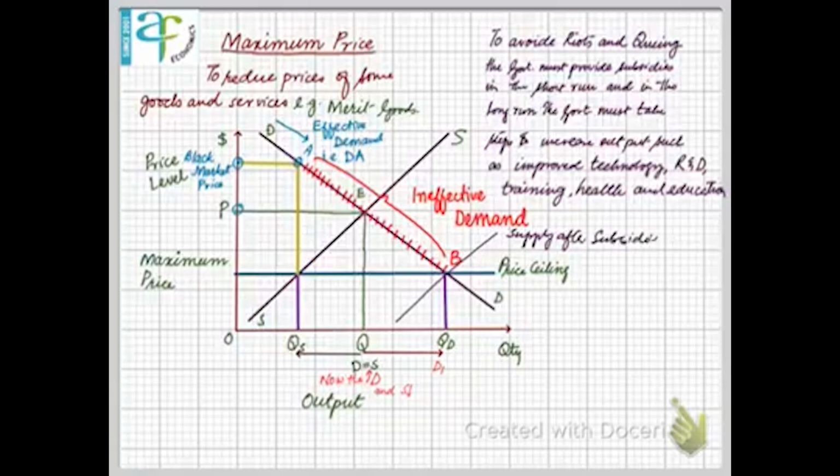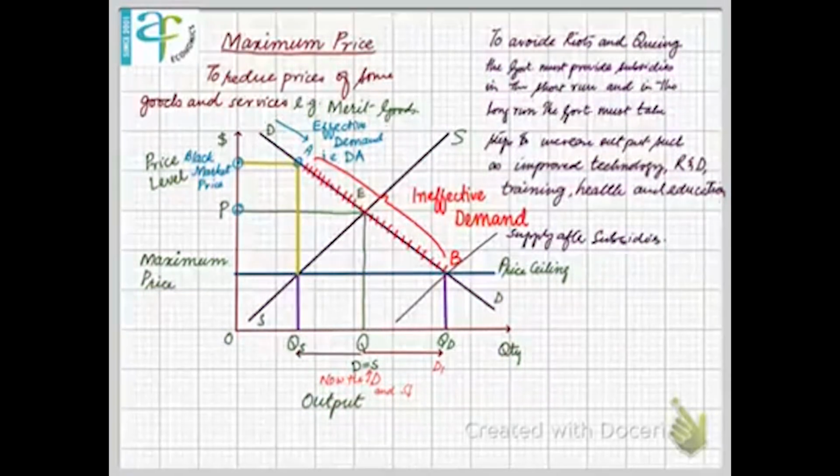Supply after subsidy will shift to the right hand side, and the new equilibrium in the market will form at point B, as you can see here. So that point B will be the new equilibrium at which demand will be equal to supply in the long run, and we're not going to face any of these kinds of problems like riots and queuing. So remember that effective demand is only that demand which the consumer is willing and able to purchase. DA is the initial ability of the consumer to purchase, because from A to B, demand is not effective, as that supply is not there in the market.